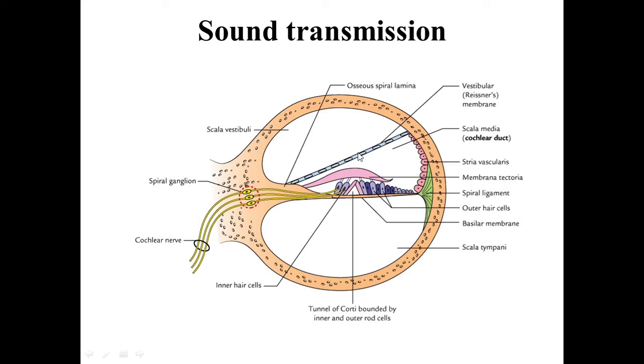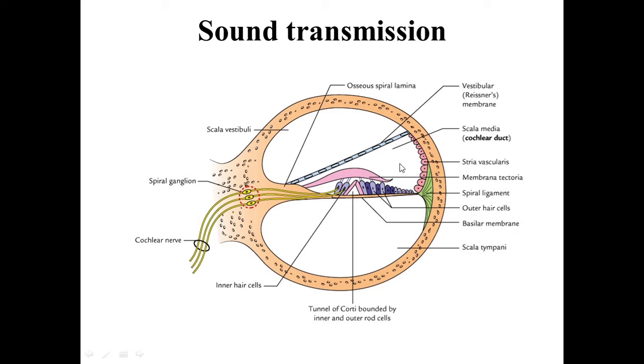Then this vestibular membrane causes vibration of the endolymph, which is present in the cochlear duct.